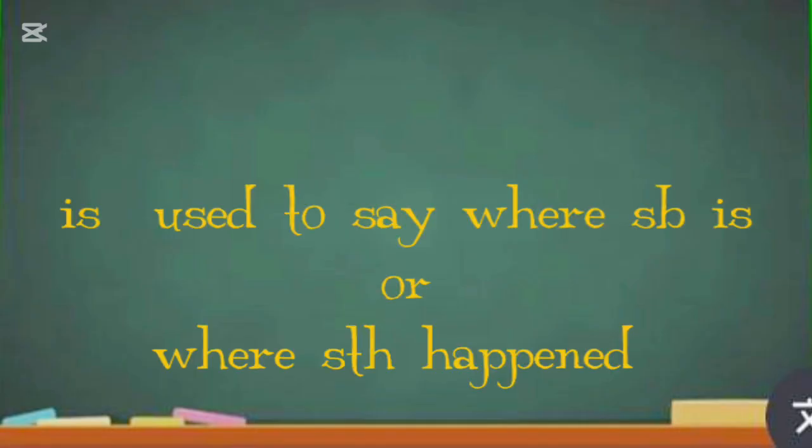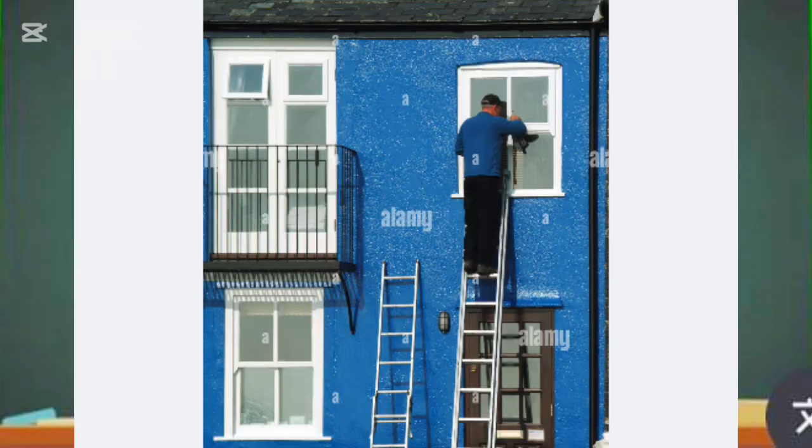Number 6 is at. At is used to say where something happened or where somebody is. Example: at the corner of the street. I saw Uchi and Obinna at the corner of the street.